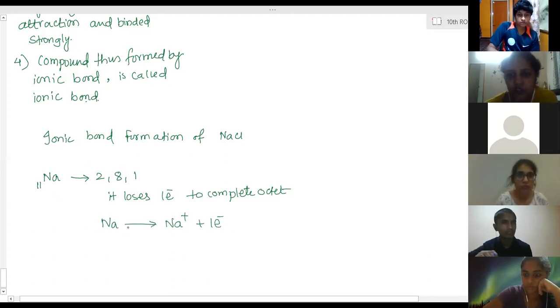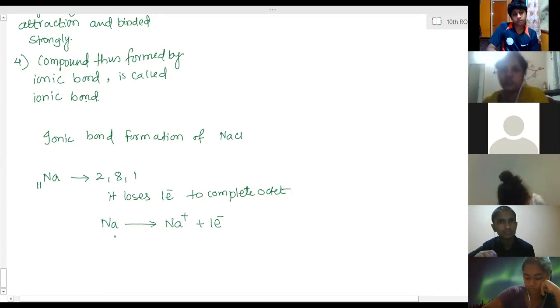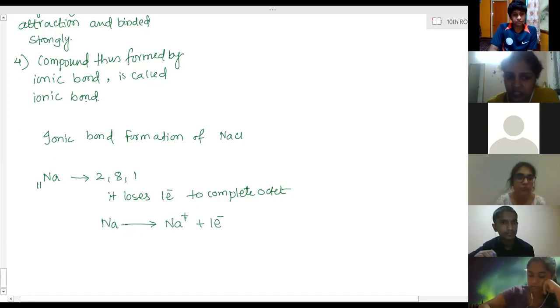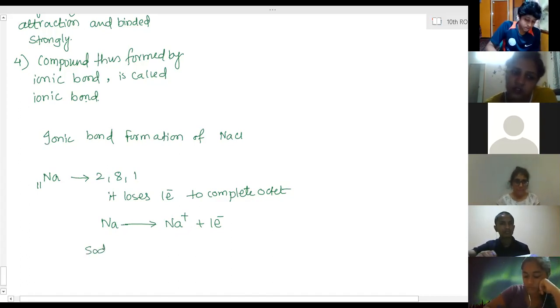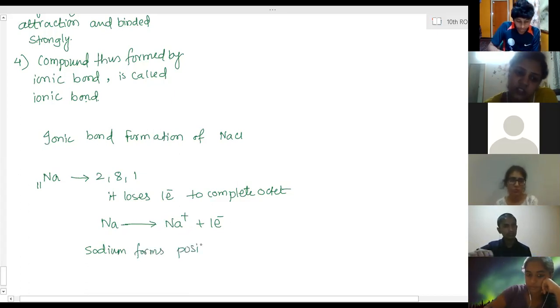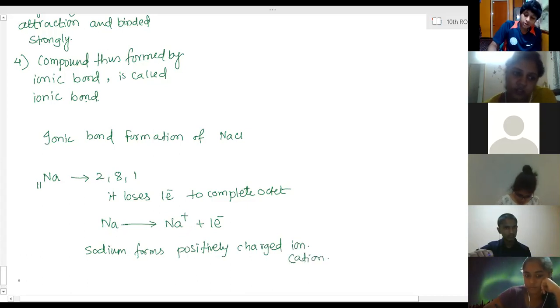In reactions we don't use the word minus, we always use the word positive. So sodium, we will write this as Na plus. Sodium will form an ion and one electron it will release. Sodium forms a cation, a positively charged ion. That is cation. This is about the sodium.